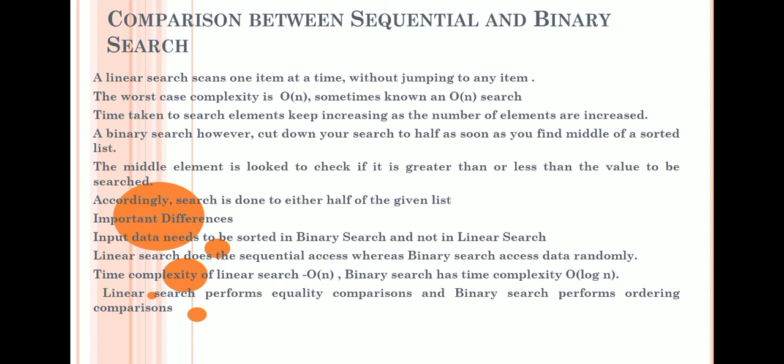The time complexity of linear search is big O of n, whereas binary search is big O of log n. Linear search performs equality comparisons, but binary search performs ordering comparisons, according to the comparison of the key element and the mid element. So this is the difference between sequential search and binary search.